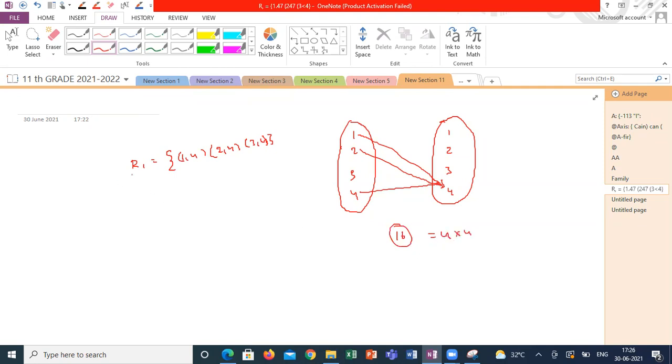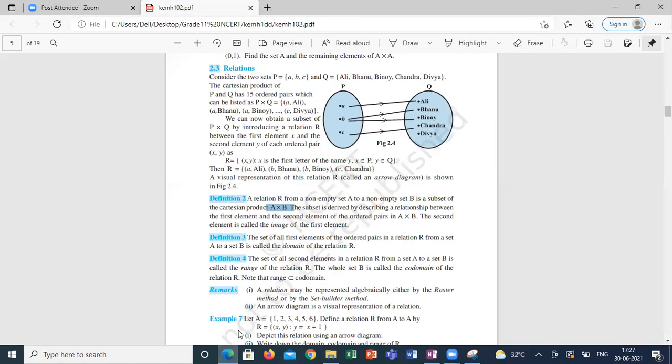So if I am deriving a relation, it is a subset of all the ordered pairs of the Cartesian product A cross A. This subset gives a relation between the first element of the ordered pair and the second element of the ordered pair. That particular rule is called a relation here.